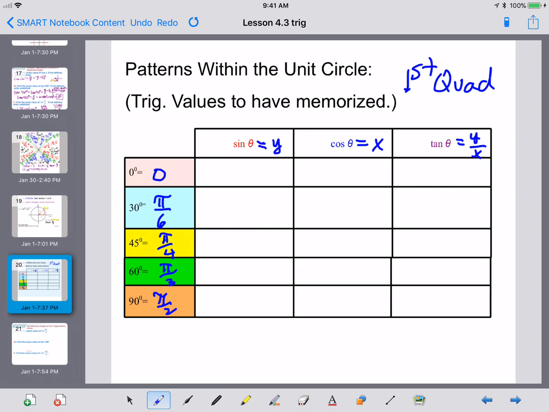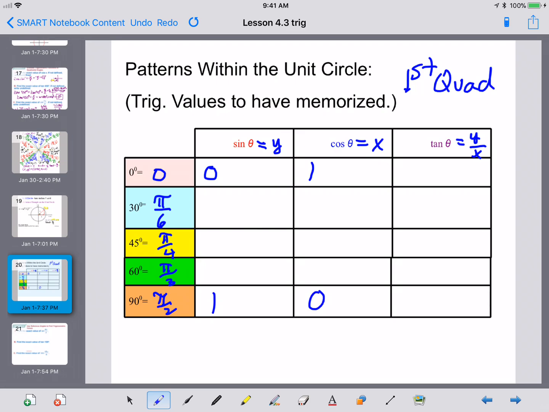So the sine starts at 0 and finishes at 1. The cosine starts at 1 and ends in 0. That's kind of the first pattern you want to remember, that the sine starts at 0 because that's your height, and as you rotate around the circle, it ends up at a height of 1, that highest point. Cosine starts at a length of 1, the x value, and keeps getting smaller and smaller as it travels to the y-axis. Now, what is in between that?